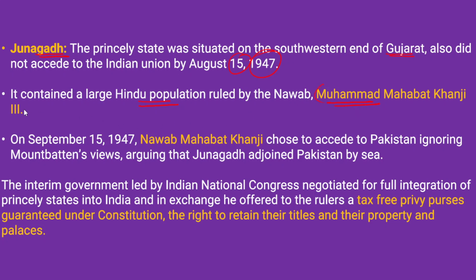He was the Muslim king, and he was inclined to merge Junagadh with Pakistan. On September 15, 1947, Nawab Mahabat Khanji chose to accede to Pakistan. He in fact ignored Mountbatten's views, arguing that Junagadh adjoined Pakistan by sea. In later periods, Junagadh was merged with India through a plebiscite, where the majority of the Hindu population chose to remain with India. Now Junagadh has remained with India.